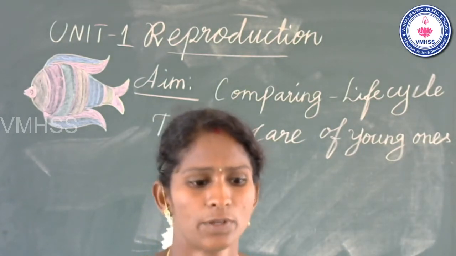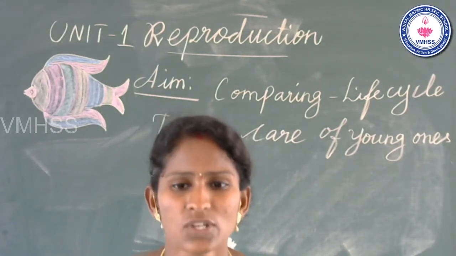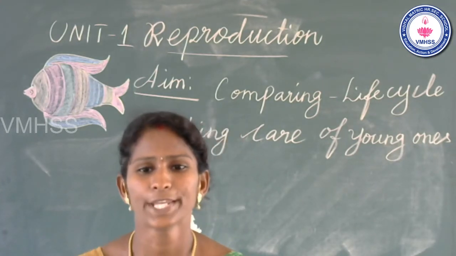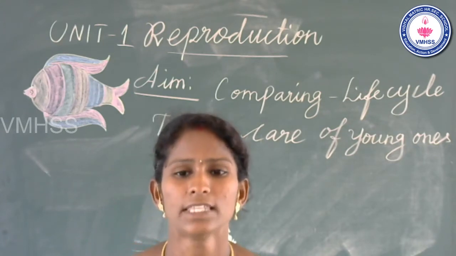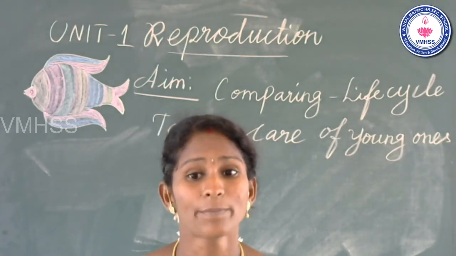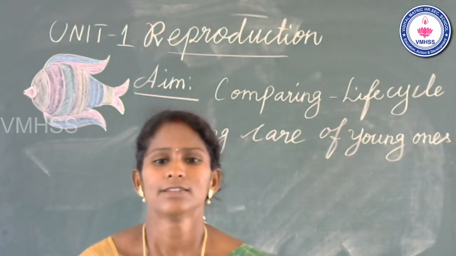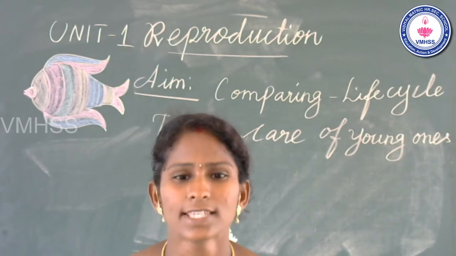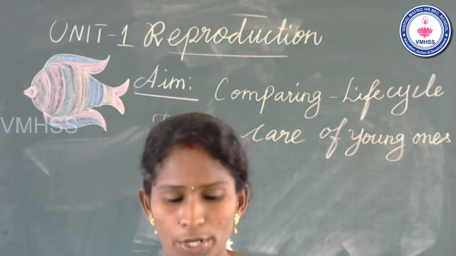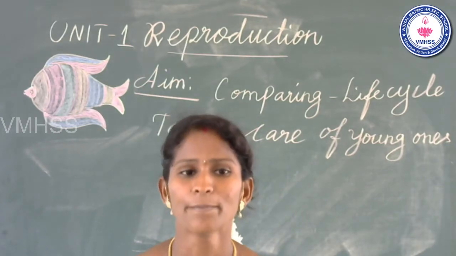of survival. Okay. Students, you already learnt what is reproduction. What is meant by reproduction? Yes, very good. The process of producing individuals of the same kind is called reproduction. Okay, reproduction is the main process of life cycle. Yes, what is meant by life cycle? Yes, very good. The series of changes in an organism is called life cycle. Now, we are going to learn comparing life cycle of human being, hen and butterfly.